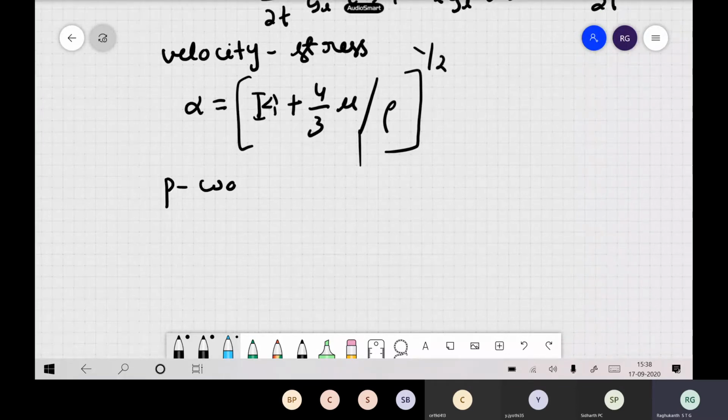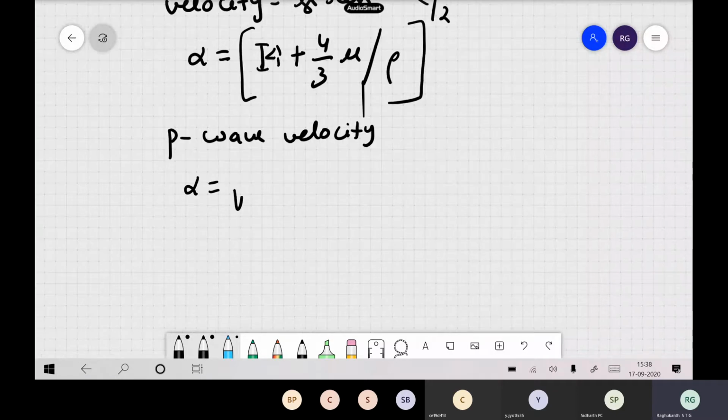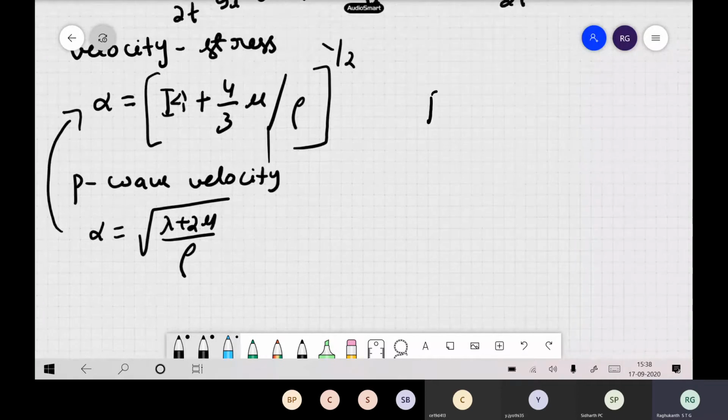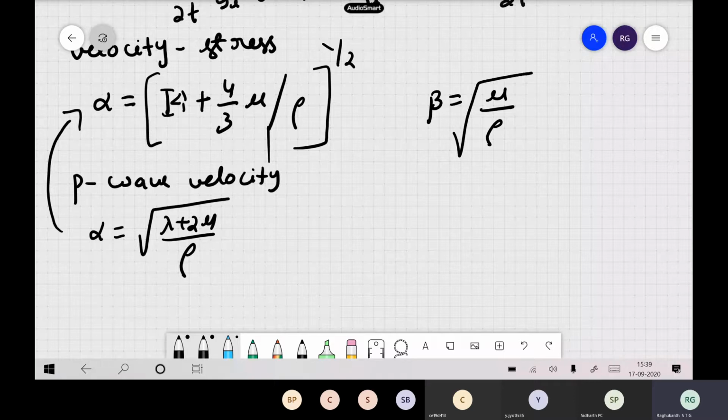Suppose you want to write in terms of the Lamé constants, we write this as root of lambda plus 2 mu by rho. Both are the same. Here you are writing in terms of bulk modulus and shear modulus, or this one. Now you have the shear wave velocity also, which we define as root of mu by rho. So this is what we call the shear wave velocity, and the p wave velocity also sometimes.